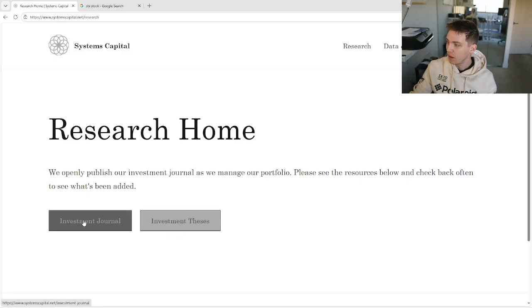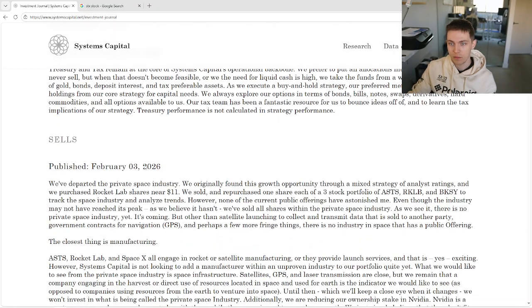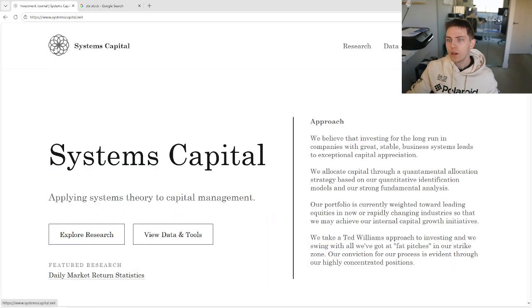I've also got my investment journal and my investment thesis. These are just the things that I've been writing about. I need to do a little bit better at writing. As you probably saw in the last video, I've been doing trading challenges and posting on Seeking Alpha. I stopped posting on Seeking Alpha because I want to focus on this. So this is where all my stuff will go. I've got a couple of articles that I need to add, and I'll probably separate this.